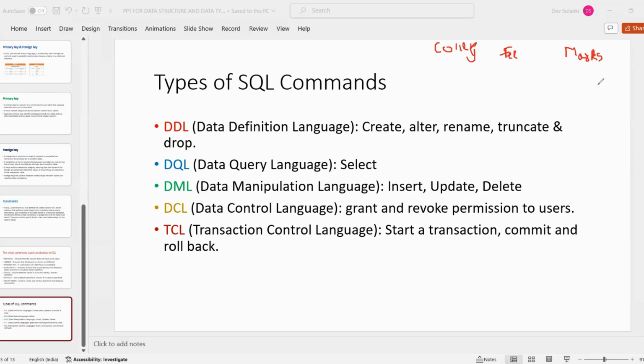This fees database is for the account department, and this marks database is helpful for teachers.